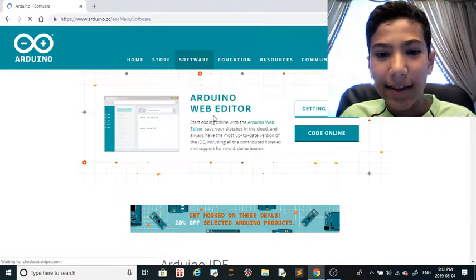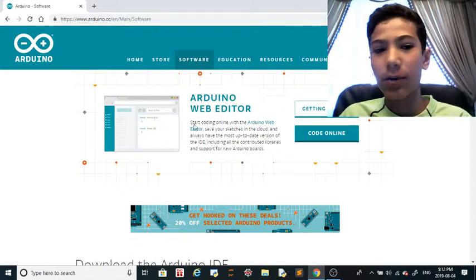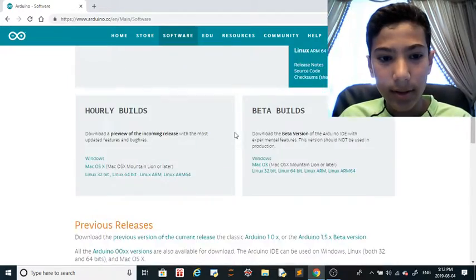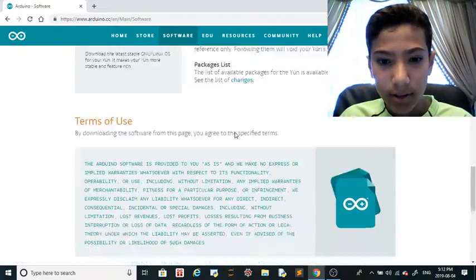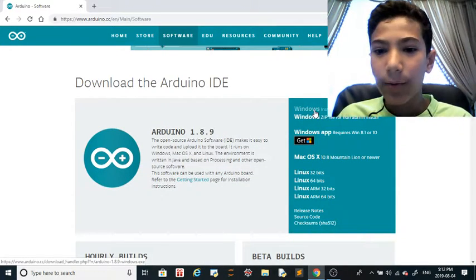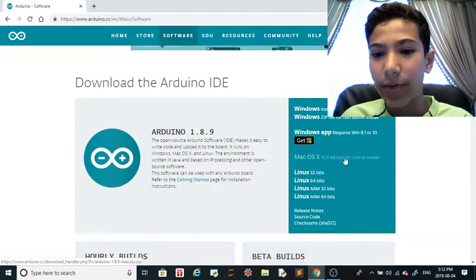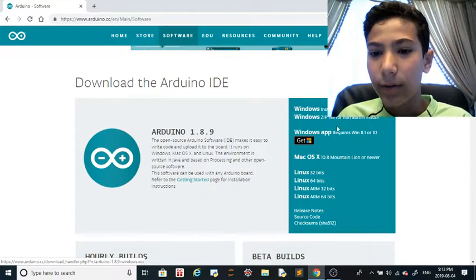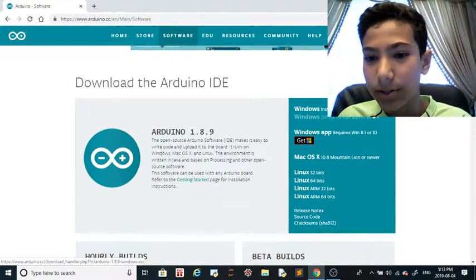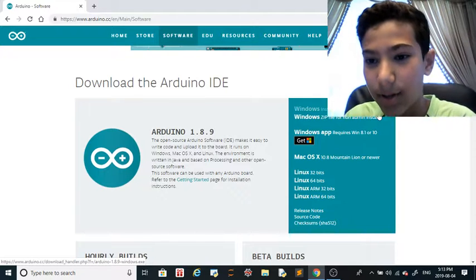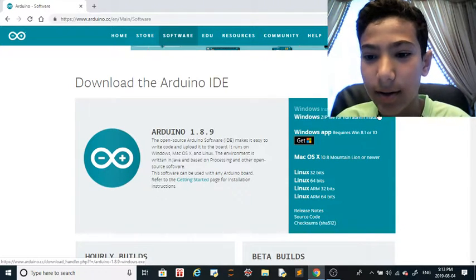And then you have this Arduino web editor. That's not what we're going to use. So go down. I think I went a little bit too far. Okay, there you go. Here it is. Download the Arduino IDE, which one you want. So here it is for the Mac OS, for the Linux, and for the Windows. For Windows, I'll use this one, Windows Installer, because mine is Windows 10. So Windows XP and up, you'll use that one.